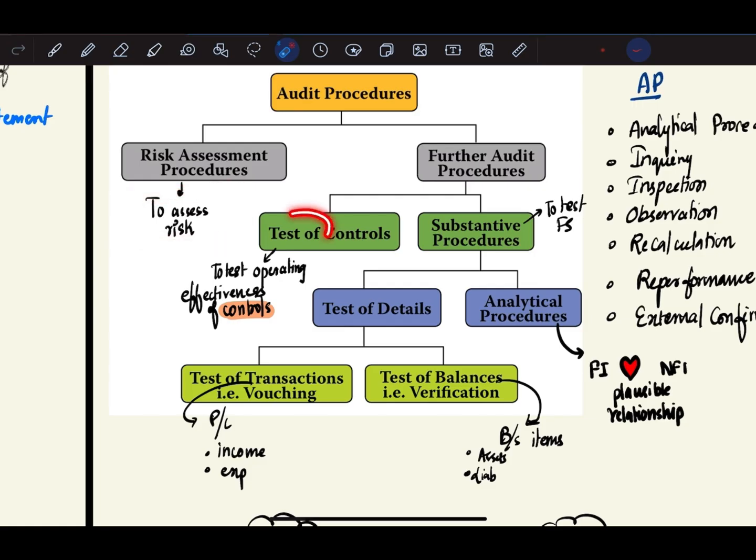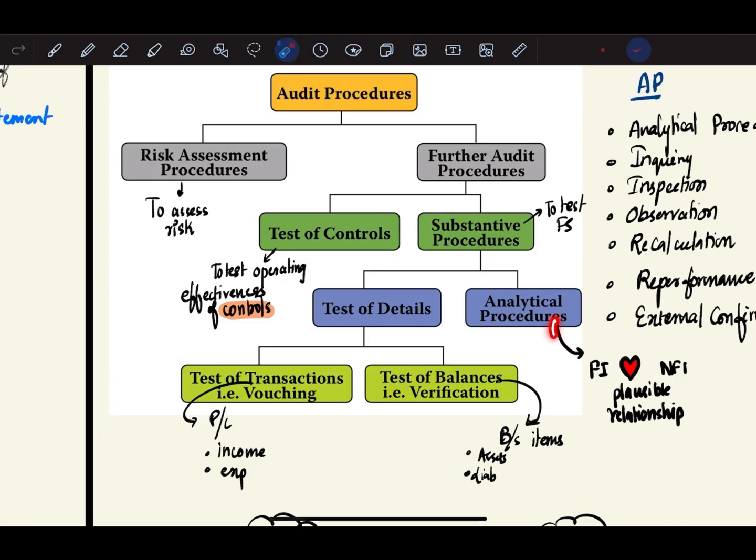Test of controls is done to test the operating effectiveness of the internal control, of the control environment. Substantive procedures are done to test the financial statements. Okay, so basically up until now you are assessing the risk and testing the controls, but now in the substantive procedures you are testing the financial statement items. So here we have test of detail and analytical procedures. In testing of transactions we are going to test the P&L items like income and expenditure, and in testing of balances we are going to test the balance sheet items like assets and liabilities.